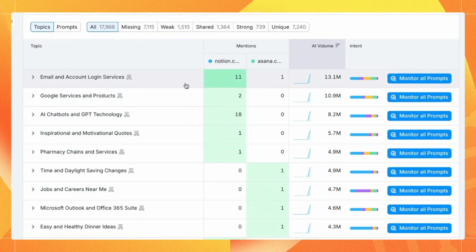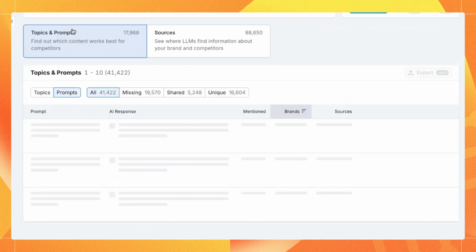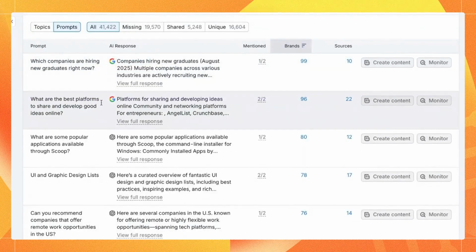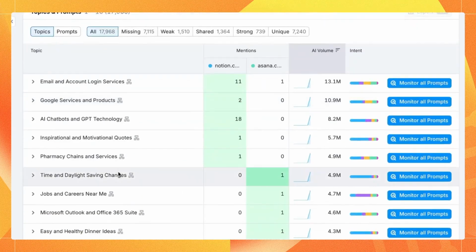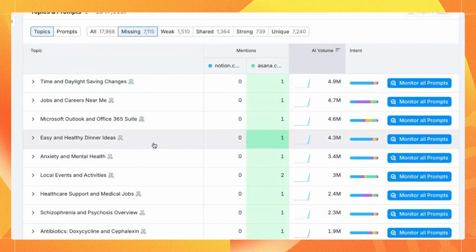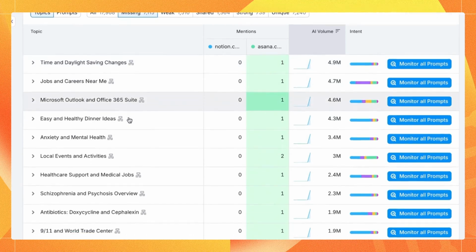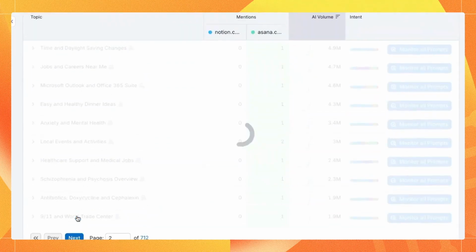When we scroll down, you might be familiar with this already, but you'll see in here all the topics that Notion has more mentions for than Asana. And you can also look at this view at the prompt level, which is a lot more granular. So let's stick to the topics and let's go to missing to see which topics Notion is not showing up for that Asana is. And we're just going to find a topic that is interesting.